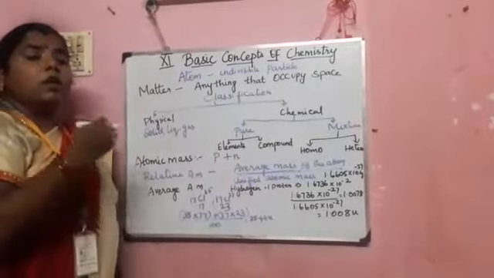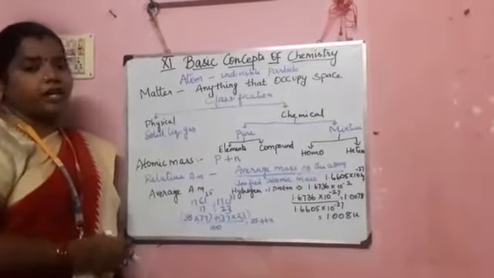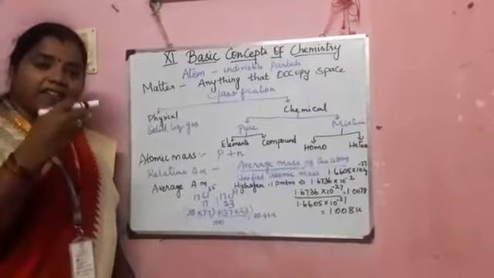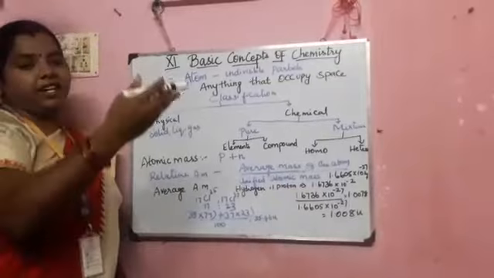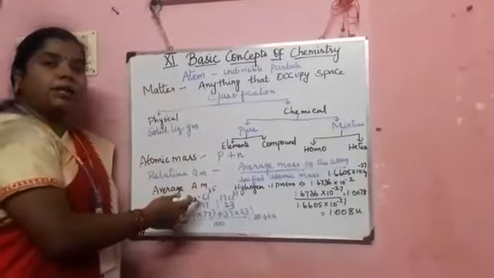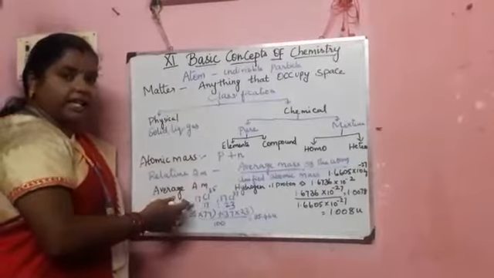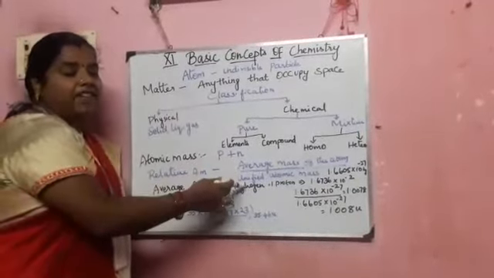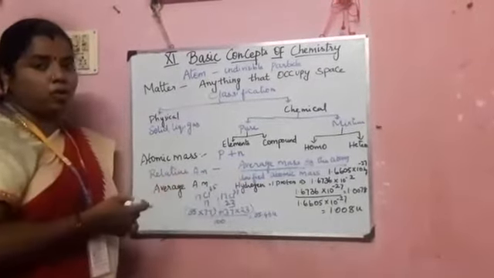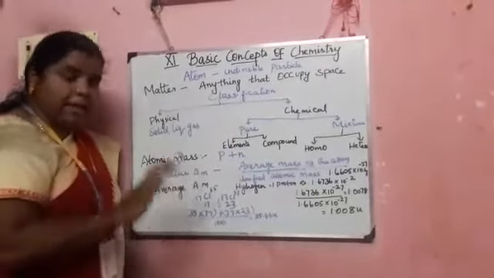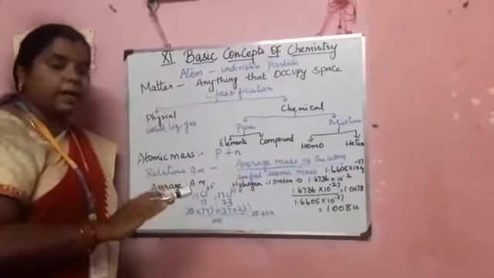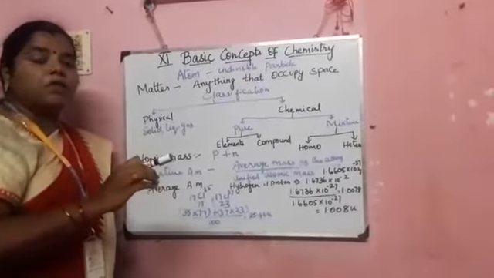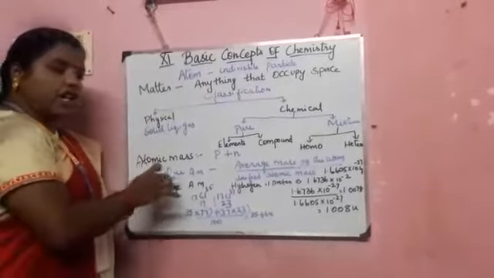For the average atomic mass, we have to find the isotopes of the atoms. What is meant by isotopes? Atoms of an element having the same atomic number but different mass number. I'll give you the example, chlorine, whose atomic number is 17. But one will have a mass number of 35, the other will have 37. So these are called isotopes. The same element having the same atomic number but differing in the mass number is called an isotope. For those isotopes of elements we can find the average atomic mass.